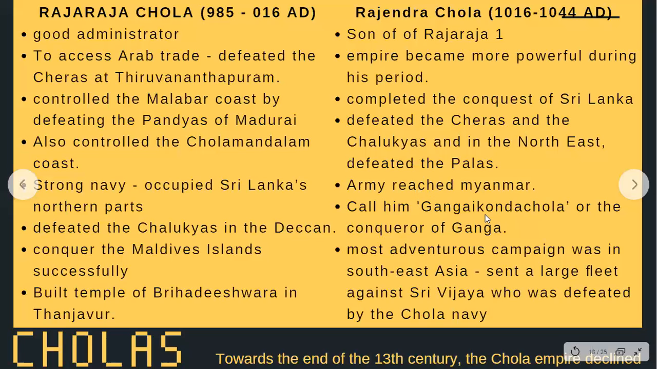People called him Gangai Konda Cholapuram, the conqueror of Ganga. And all of this was not the most adventurous part. The most adventurous part was when he sent a large fleet in Southeast Asia against Sri Vijaya, who was defeated by the Chola navy.